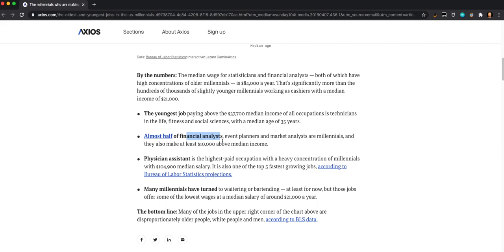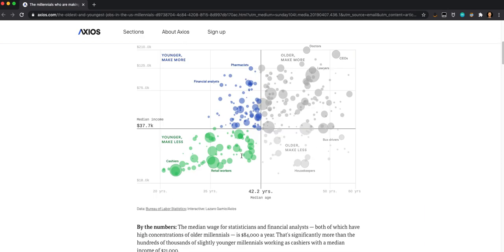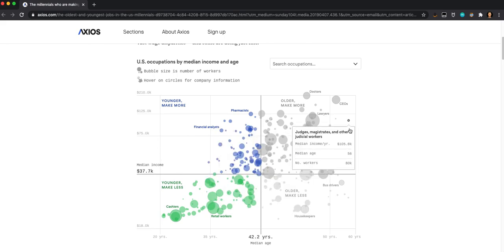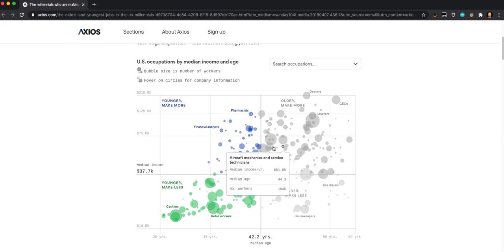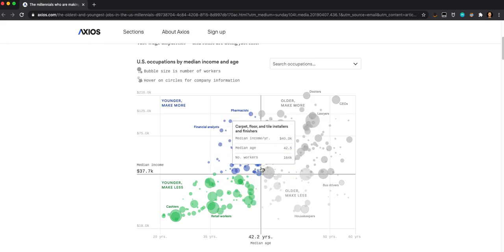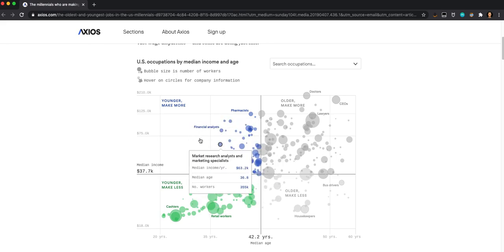A lot of them are millennials and they make more than the median income. So all this information is available publicly through the Bureau of Labor Statistics. But what she did was actually make it really useful by making this chart that is interactive and gives us a lot of information so that we can then dig in to maybe our different target groups.